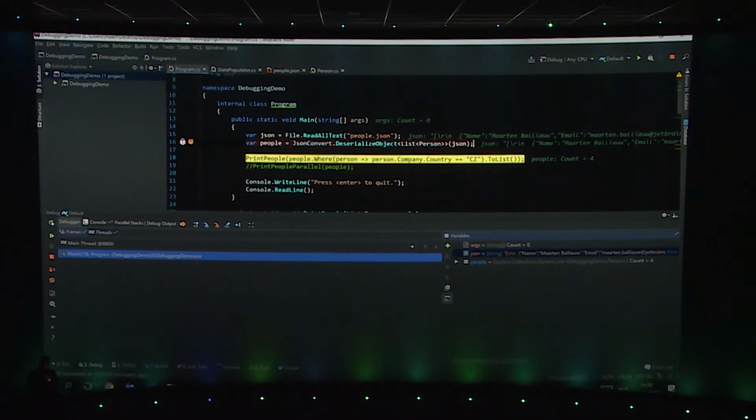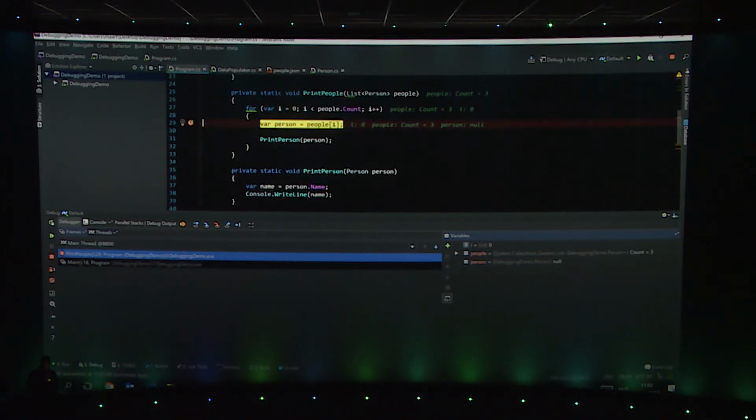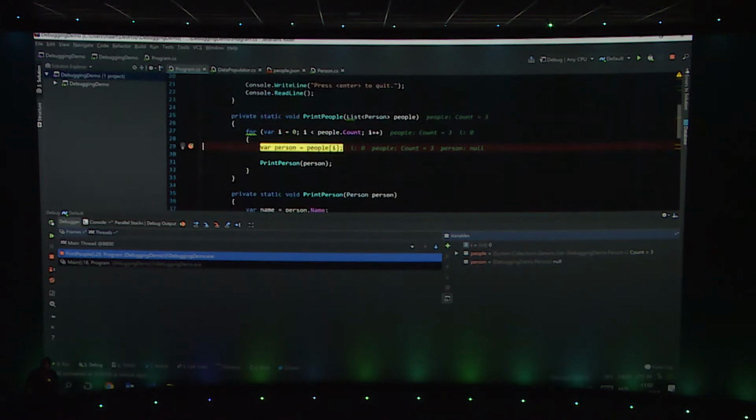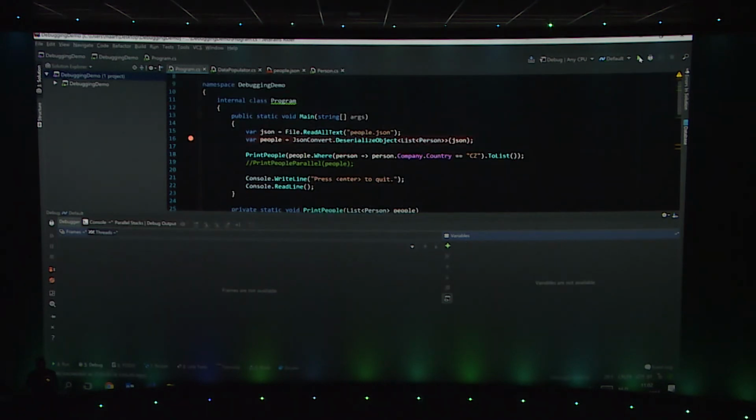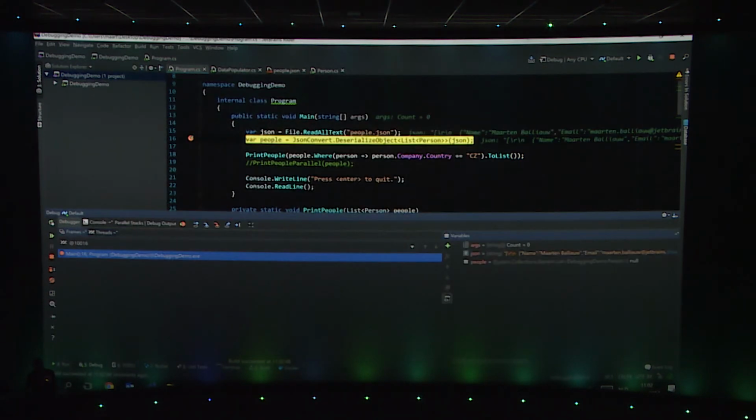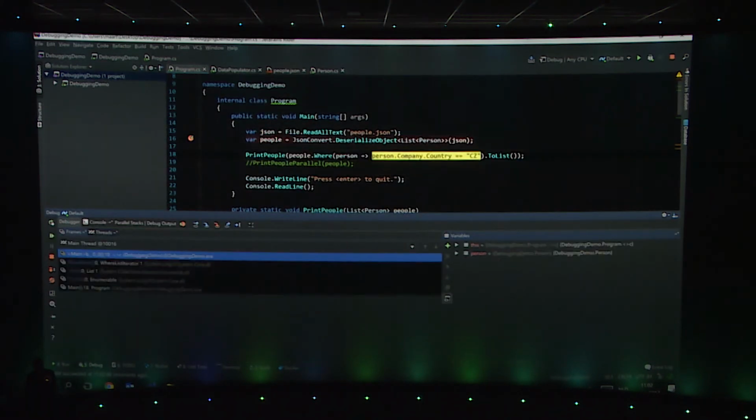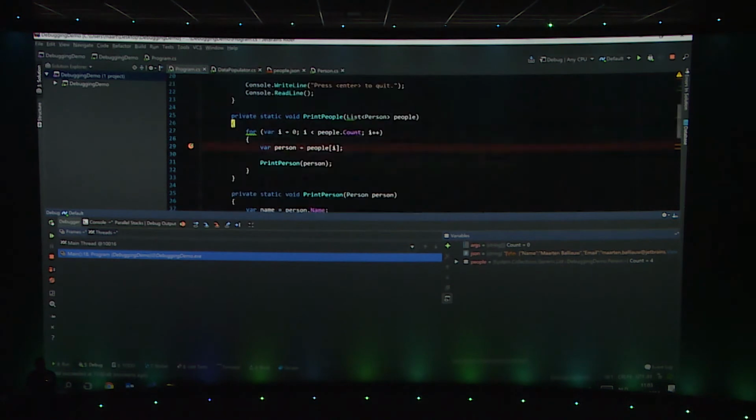And so on. A really cool thing is that if I step into this one, print people, what you will see, damn it, I was too quick. Let's restart the debugger. What you should see is that when I want to step into print people, it will also go over all the statements that are in my Lambda. So normally you would just jump into print people. If I step into this statement, I will actually see the evaluation for every single person in my list and can see whatever is happening in there. So that's quite powerful and quite nice to have.